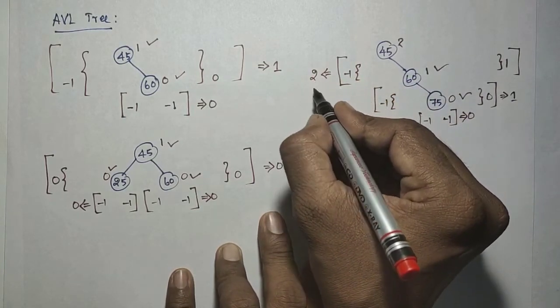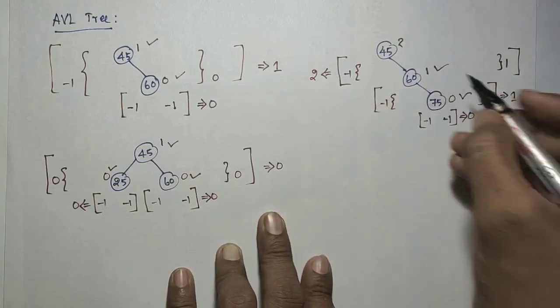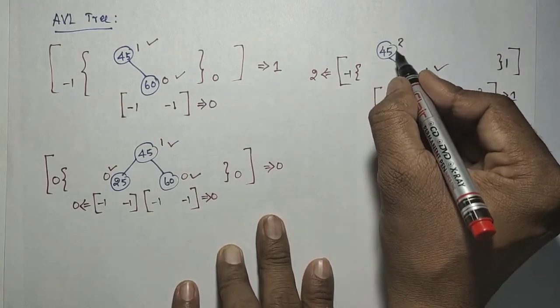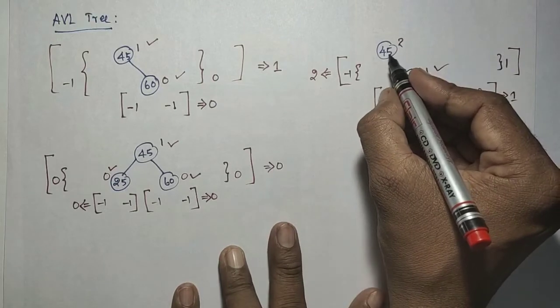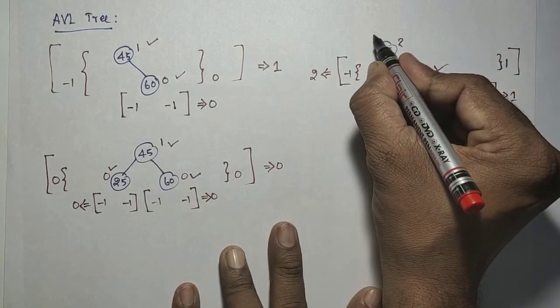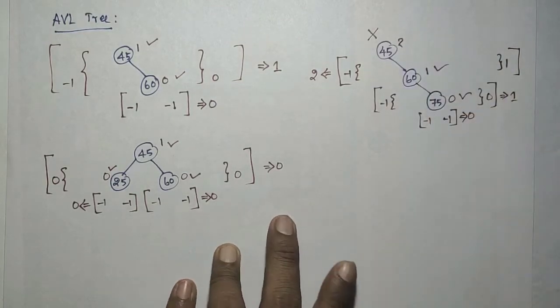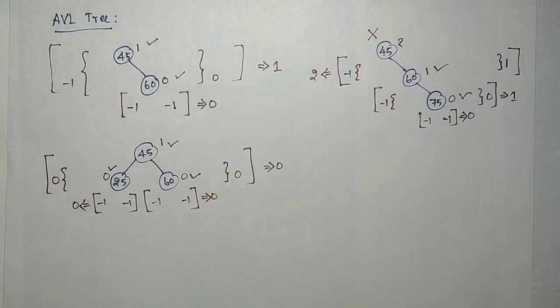So that difference should not be 2. So it means that here this element is not balanced. So here it goes unbalanced. So it is not an AVL tree.